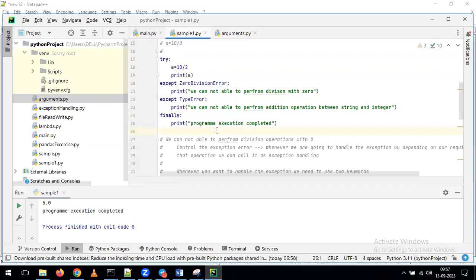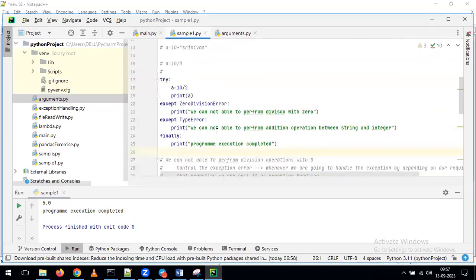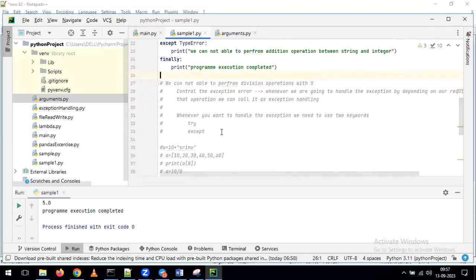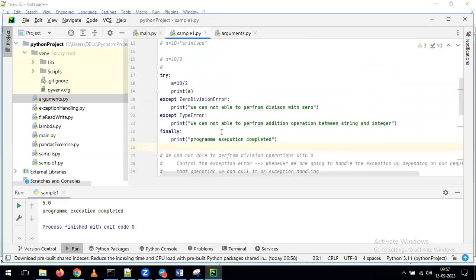Okay. Any questions on top of all these statements? Please ask me. Sir, in this example, for example, we have given A equal to 10 by 5. Yeah, then what is the output? You tell me. Someone is asking, if I give A equal to 10 by 5, what is the output? Other people, try to give the answer. Does it give one value or two values on the output screen?